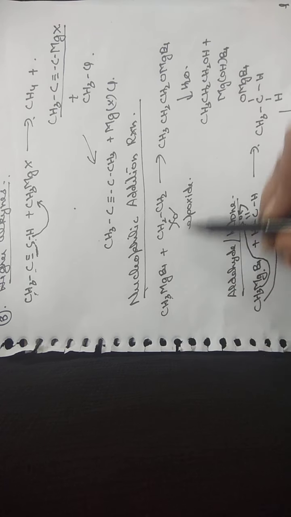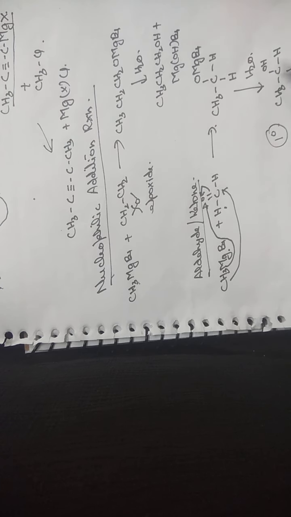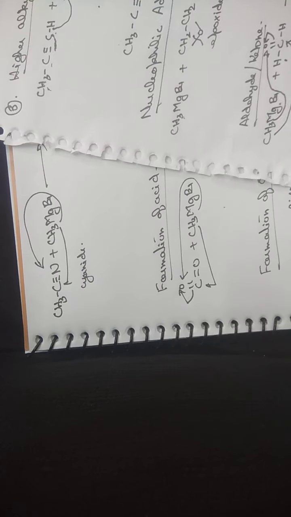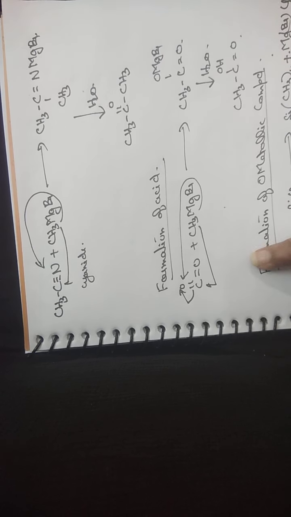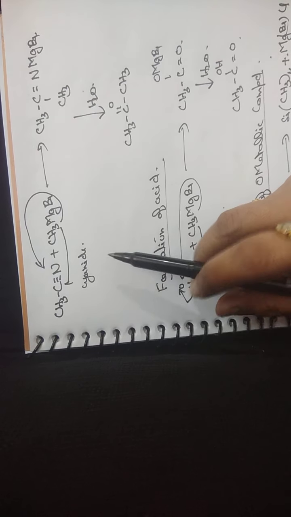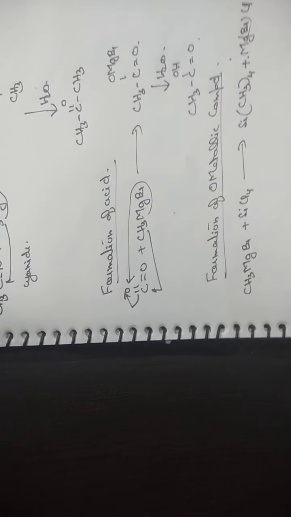When Grignard's reagent reacts with an epoxide, we get a primary alcohol. When it reacts with formaldehyde, we get a primary alcohol. When it reacts with acetaldehyde, we get a secondary alcohol. When it reacts with ketones, we get tertiary alcohols. Next is the formation of ketones. Ketones can be prepared by using acid chloride or by using the cyanide group. So these are the two preparations of how ketones can be prepared from Grignard's reagent.